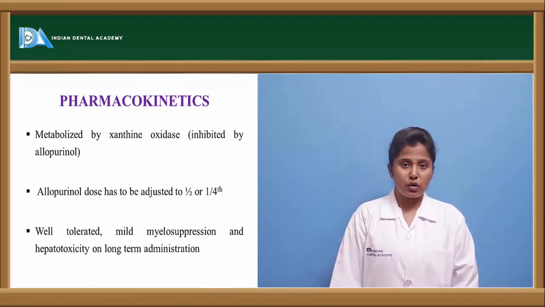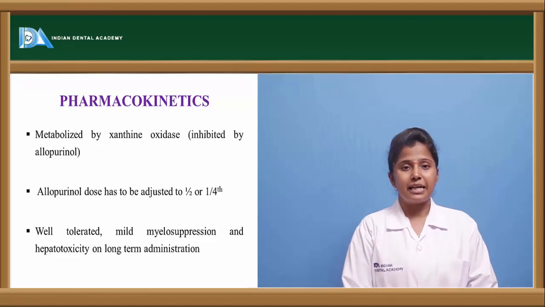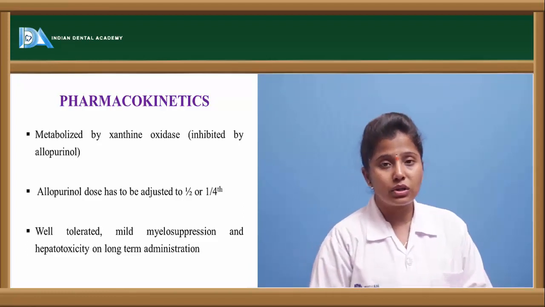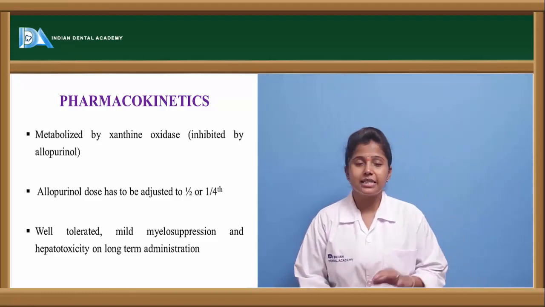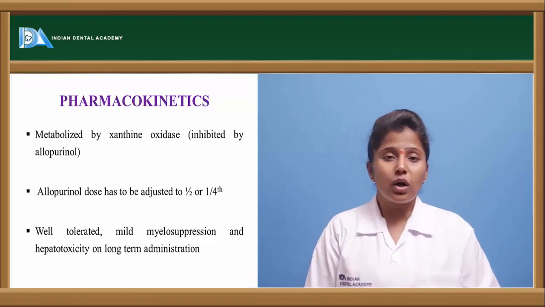Let us see the pharmacokinetics of these purine antagonists. They are metabolized by xanthine oxidase. Xanthine oxidase is one of the enzymes which is present in the body. So there is a drug called allopurinol.